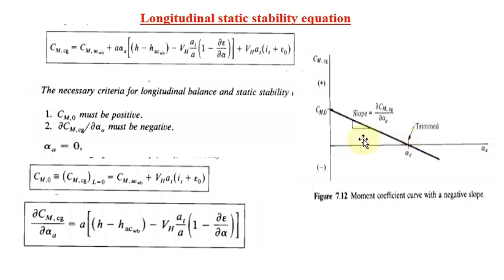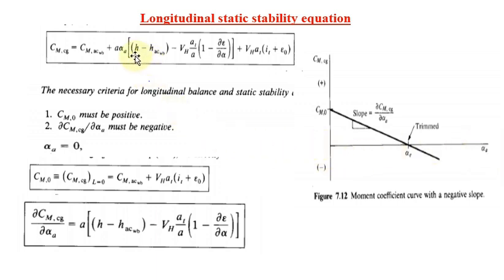Now we are going to apply the two conditions. What are the criteria? The first condition: CM0 should be positive and the slope should be negative. How are we going to implement CM0 positive? You know very well, CM0 is obtained when the absolute angle of attack is 0.